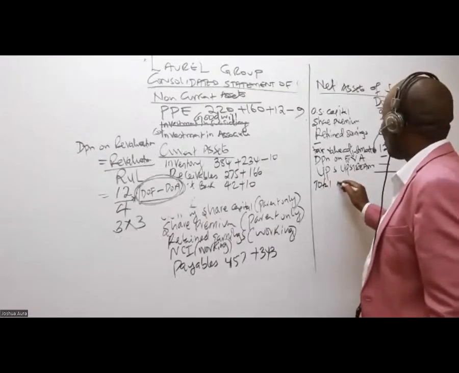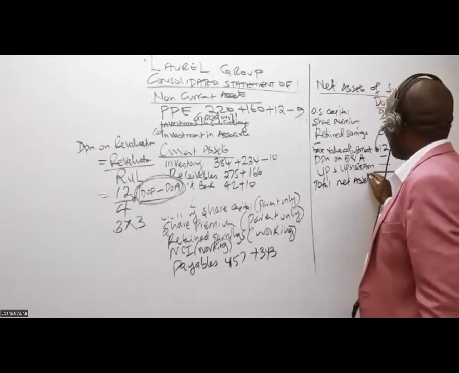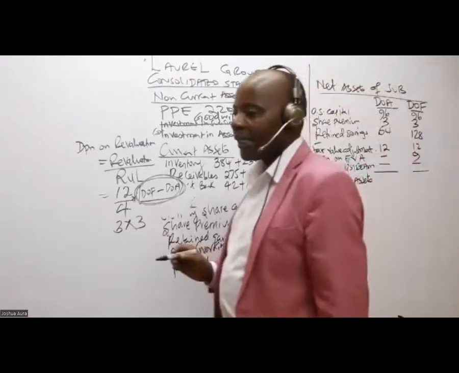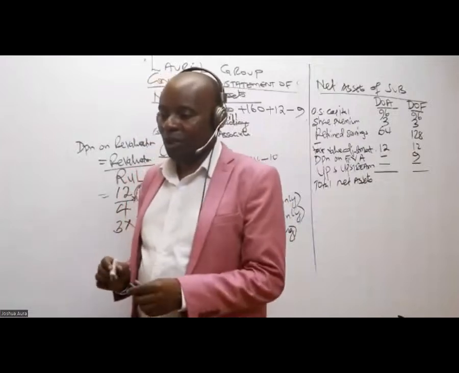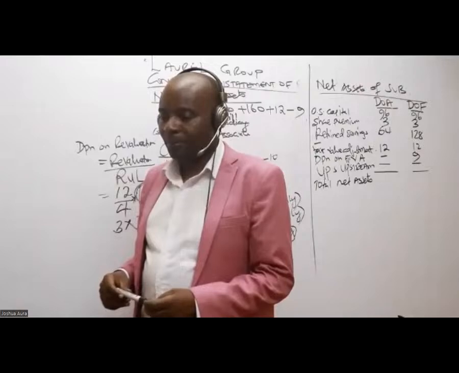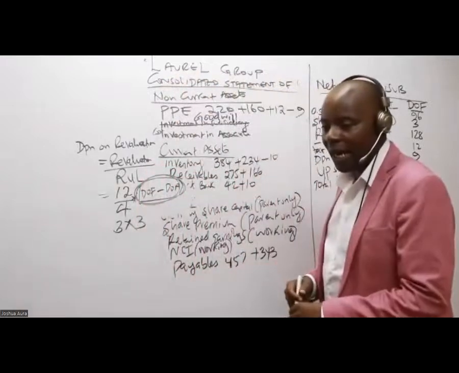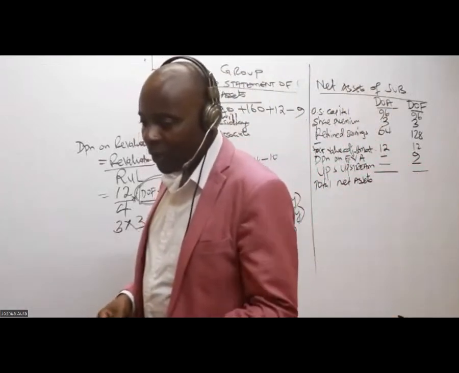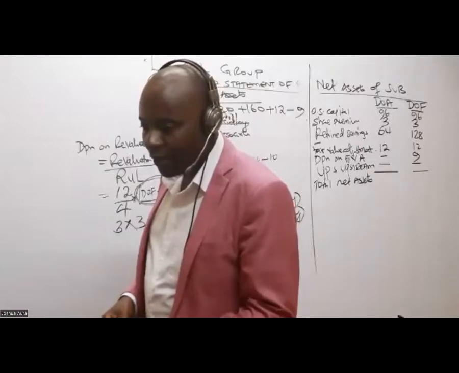At acquisition, is there somebody who has the total here? Somebody is saying 173, another one is saying 175.